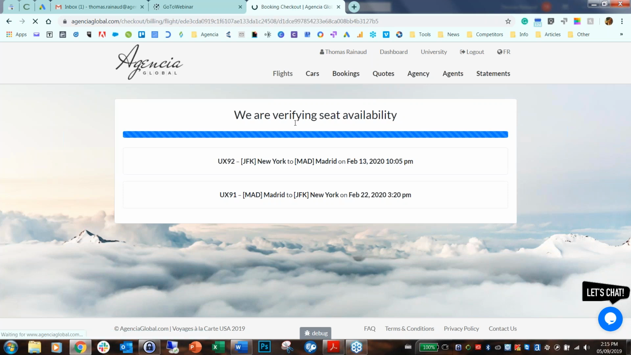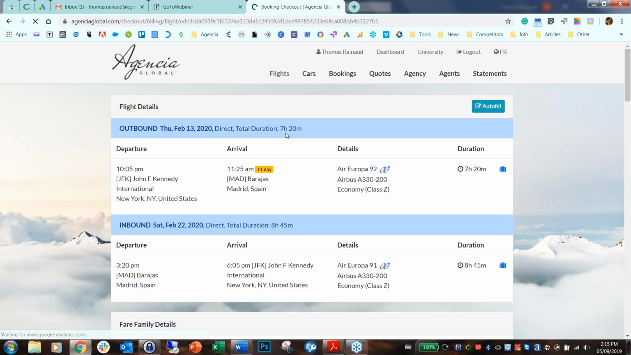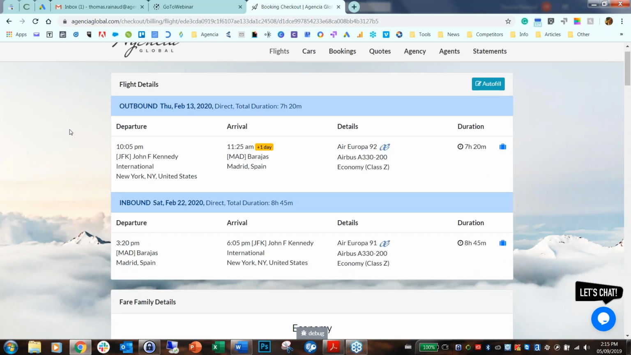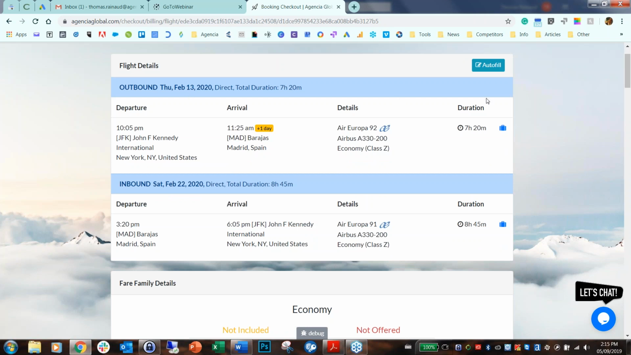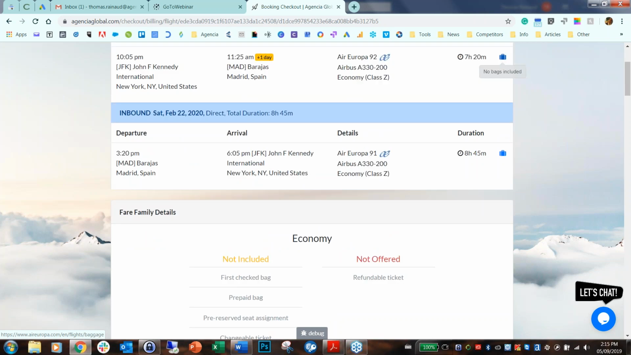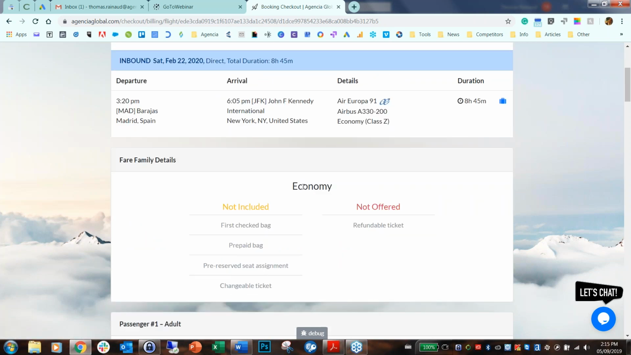It usually takes 5 to 10 seconds. Now, again, you have a recap of everything that you selected to make sure that you haven't made any mistakes and that everything is good with departure, arrival of the outbound flight, the details, flight numbers, RBD, flight duration. If you forgot to do it earlier, you do have the option to see what's included with, again, the link, but we also give you, if you hover over it, what's actually included or not. In this case, nothing is included. No bags are included. Same for the inbound flight. You also have the details of the fare families.